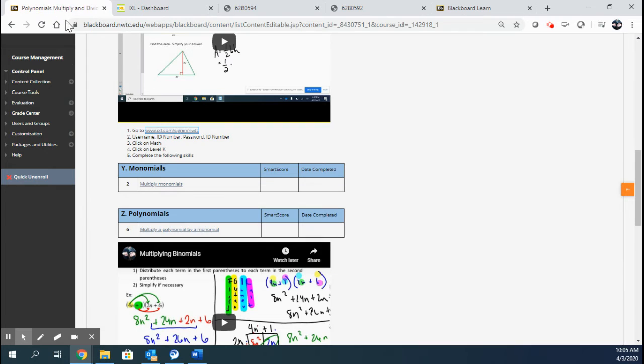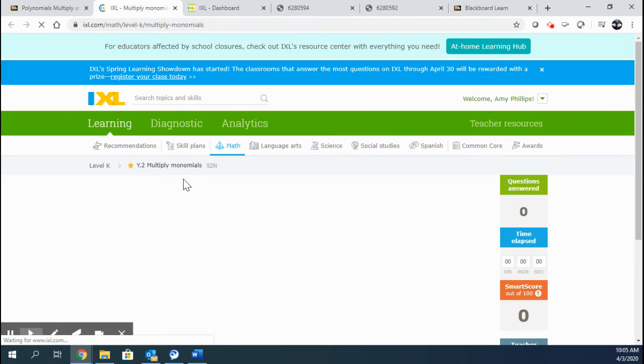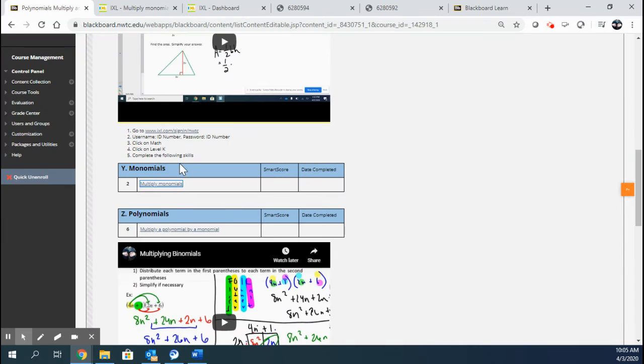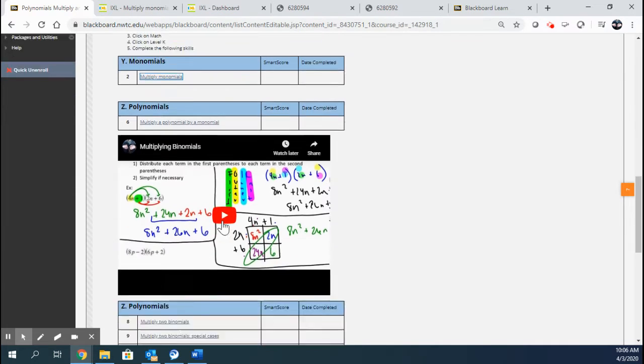And then go back to the learning plans. And if I click this first lesson, it automatically brings me to the lesson and I'm already signed in. Okay, but you do want to log into ixl.com/signin/NWTC first, and then you can click these lessons.